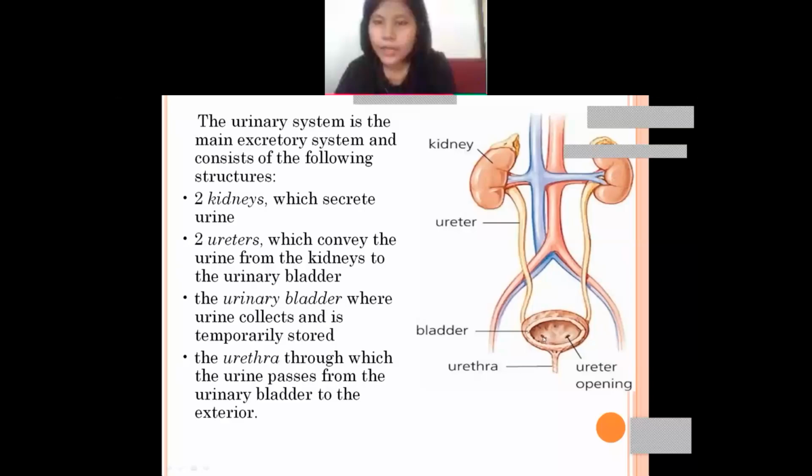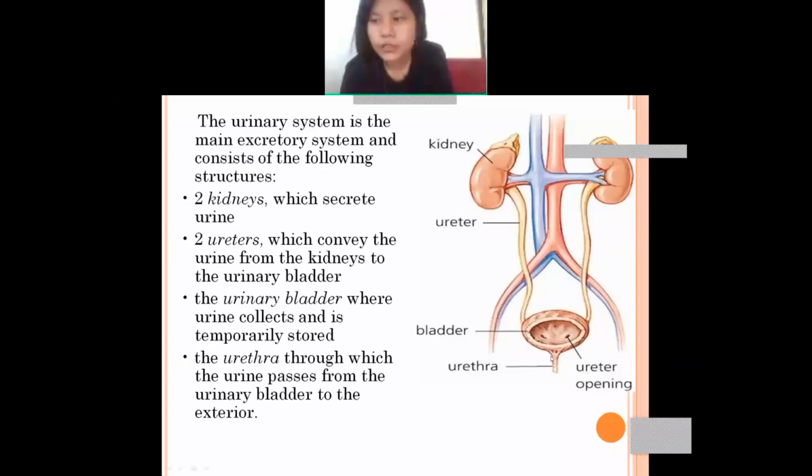And next is the urinary bladder. What does the urinary bladder do? It collects urine, and the urine is temporarily stored. I mean, the urine is not stored permanently, but temporarily.